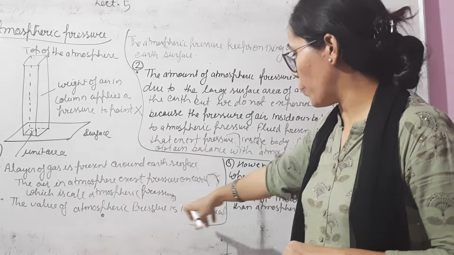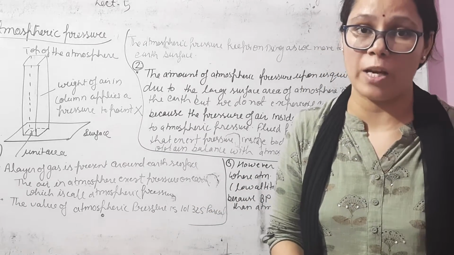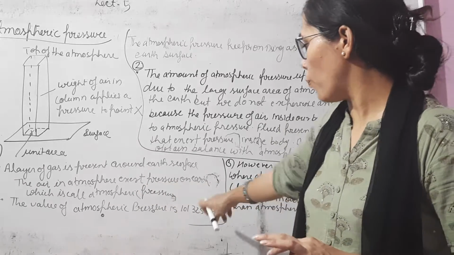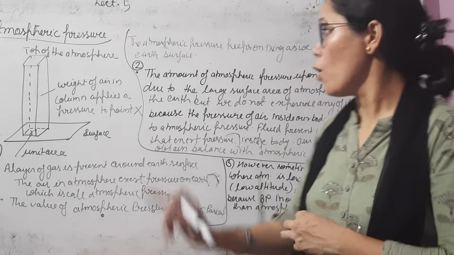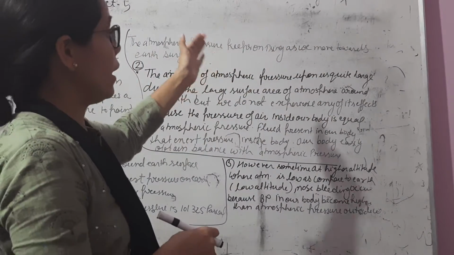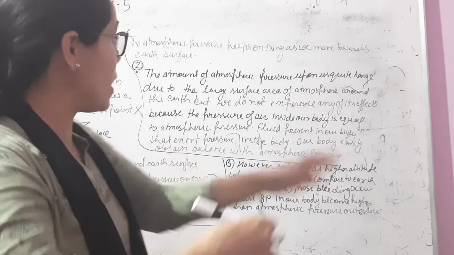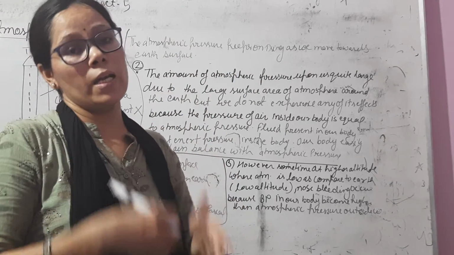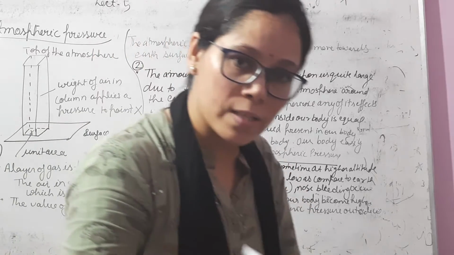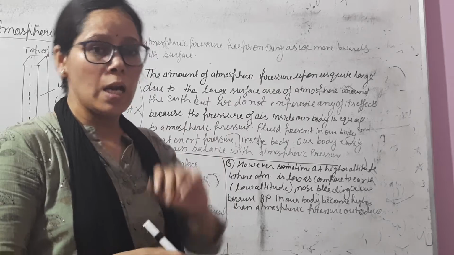The value of atmospheric pressure is 101,325 Pascal. We can also say 1 atmosphere. In the unit of atmosphere, it is 1 atm, and in the unit of Pascal, its value is 101,325. Atmospheric pressure keeps on increasing as we move towards the Earth's surface.